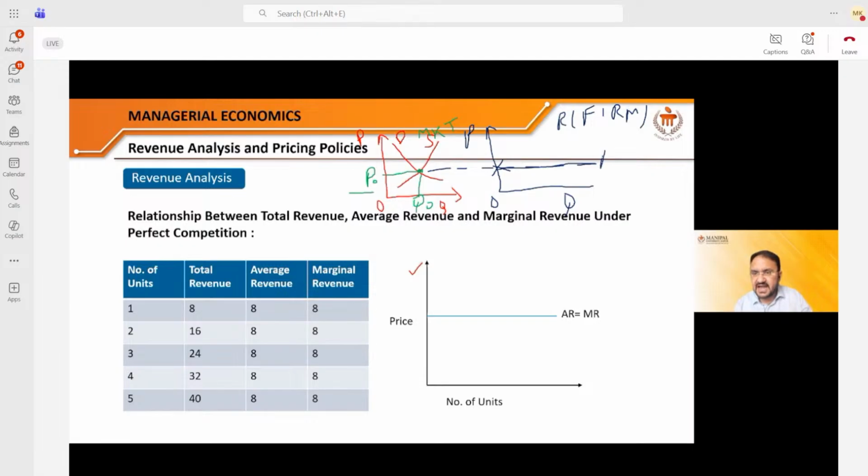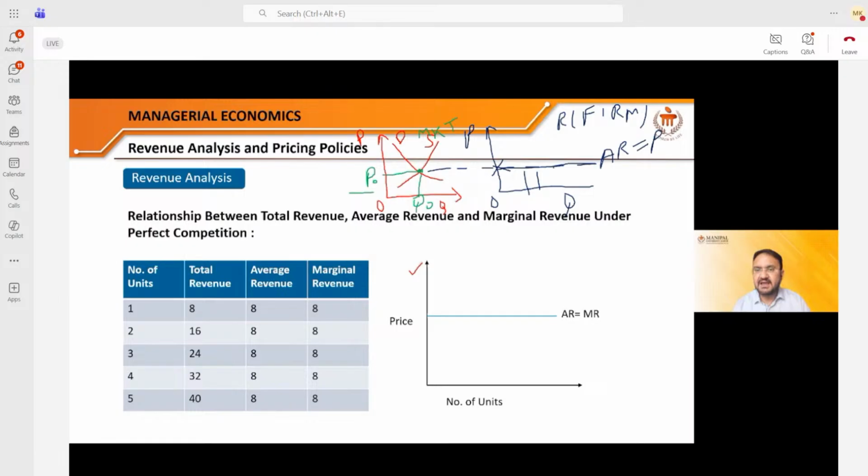And you all know that the average revenue is equal to the price in all scenarios. So I can also say that the price curve of a firm working in the perfectly competitive market is horizontal to the x-axis. Remember this. I repeat, the price curve of a firm working in the perfectly competitive market is horizontal to the x-axis. You can see it is horizontal to the x-axis.